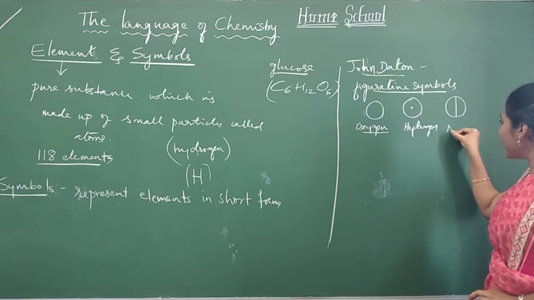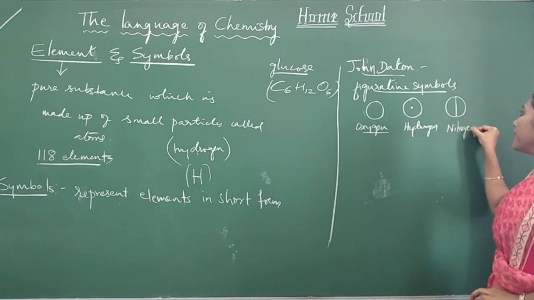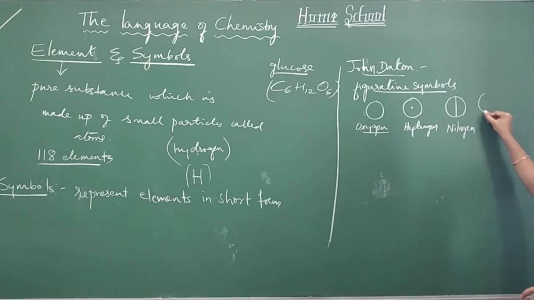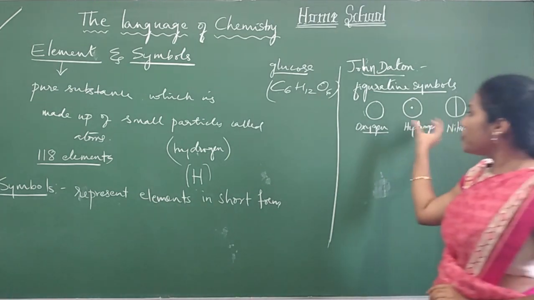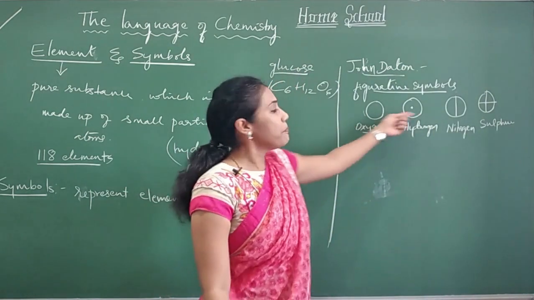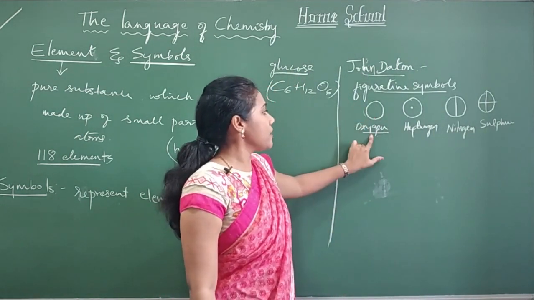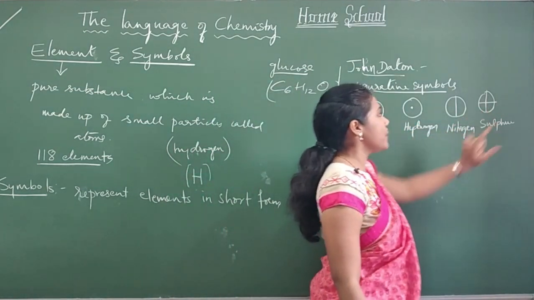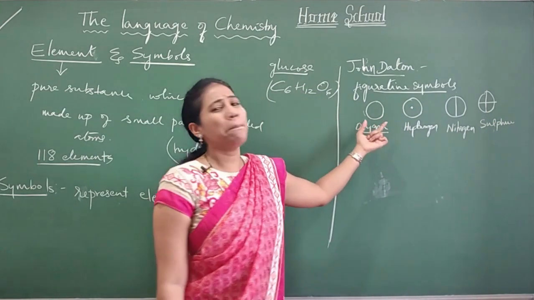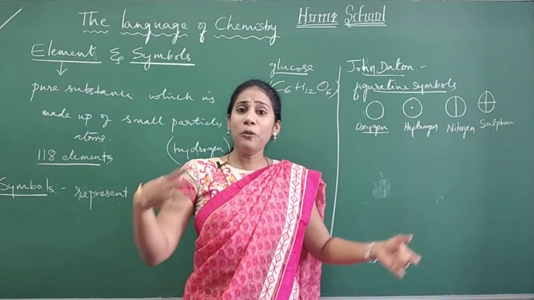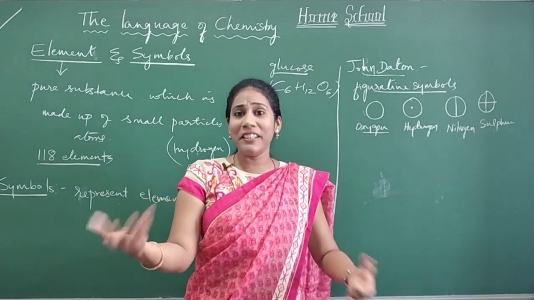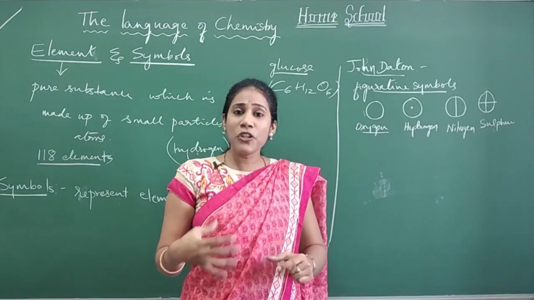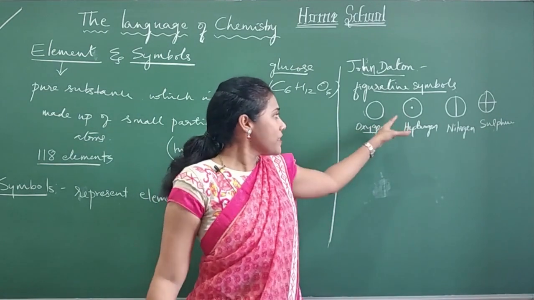He kept this symbol for the element nitrogen, and this symbol for sulfur. So elements were represented in the form of pictures. This was oxygen, this symbol is for hydrogen, this symbol is for nitrogen, and this symbol is for sulfur. And you see, it's quite complicated to remember. How many symbols could you remember for 118 elements? It's not that easy to remember if you use symbols like this.